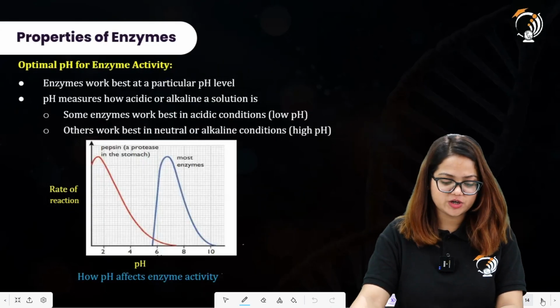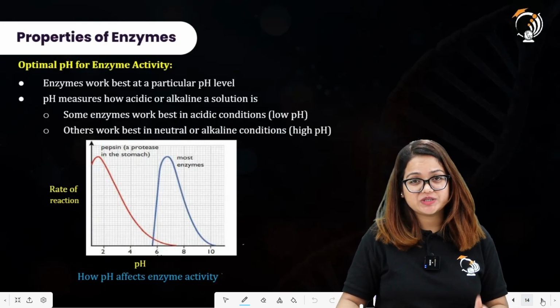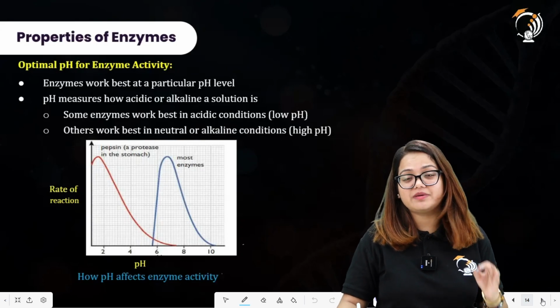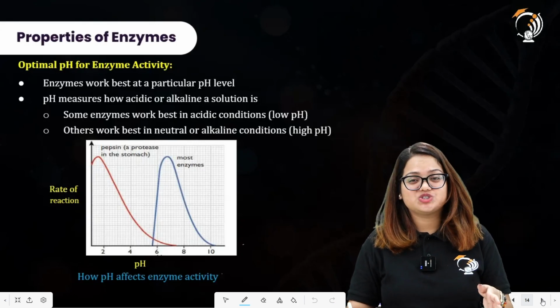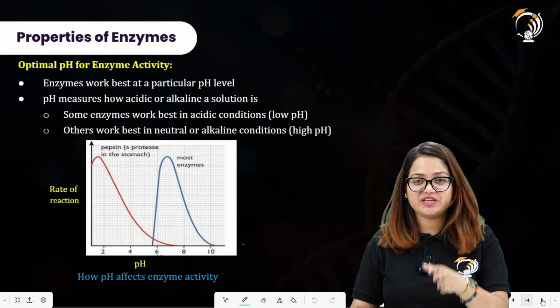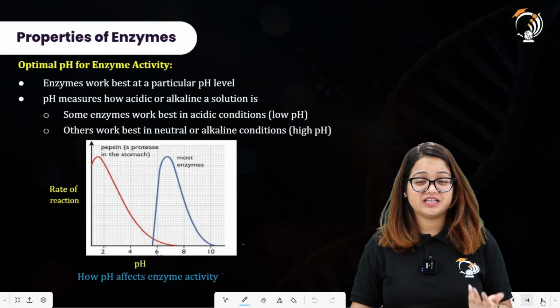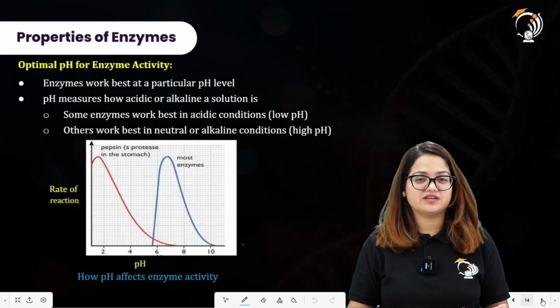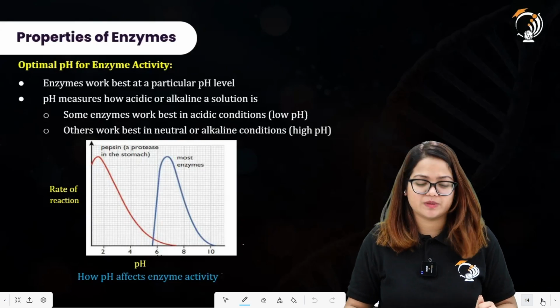Moving to the next part over here, there is also a specific pH value at which the enzyme shows its maximum activity, beyond which, if we further increase the pH after the optimum pH level has been reached, there will be a decrease in the chemical reaction. There will be a decrease in the rate of product synthesis and in enzymatic activity as well.